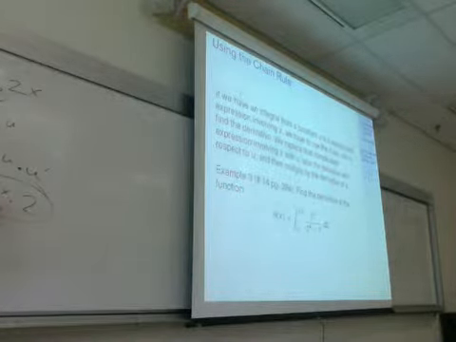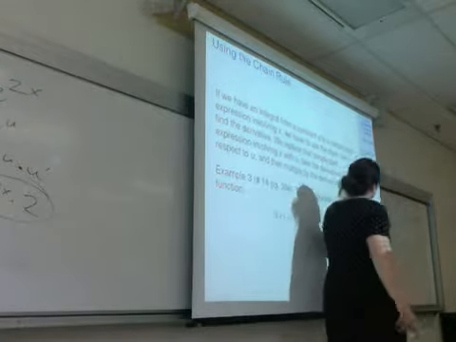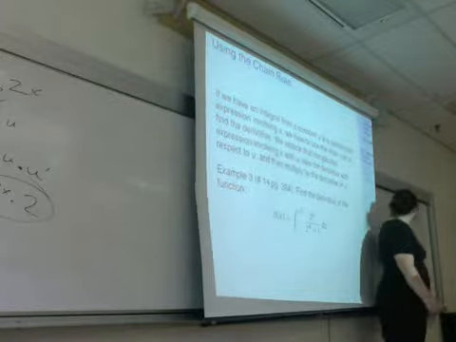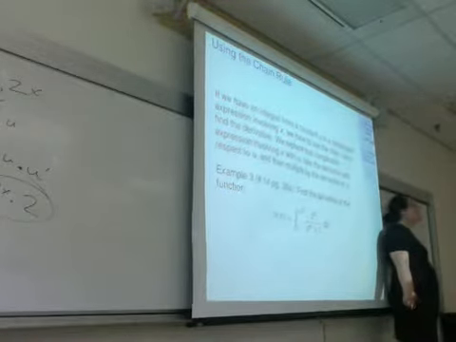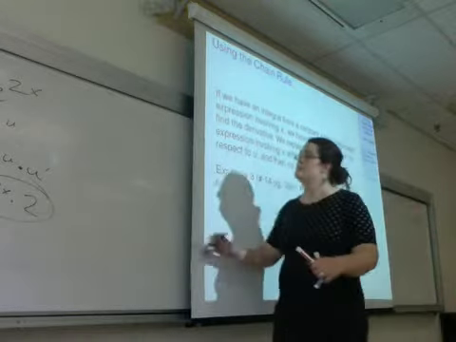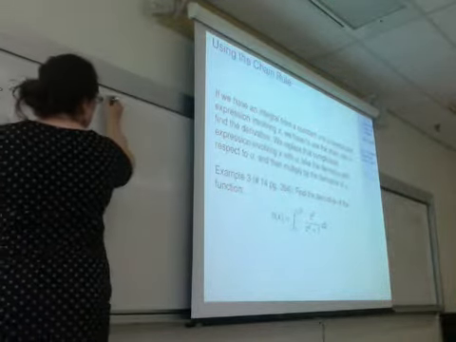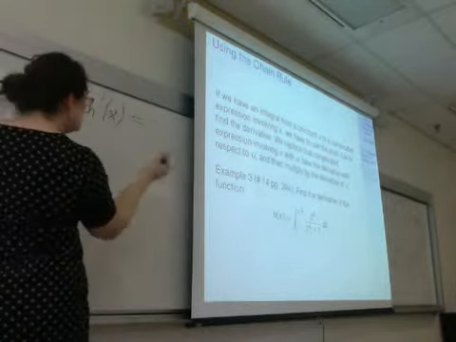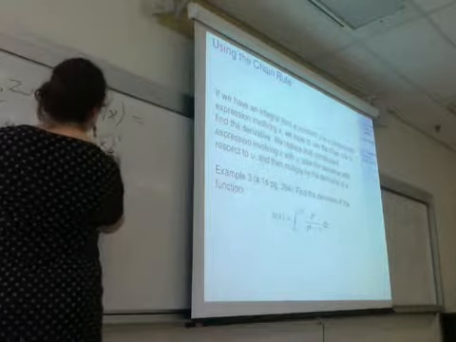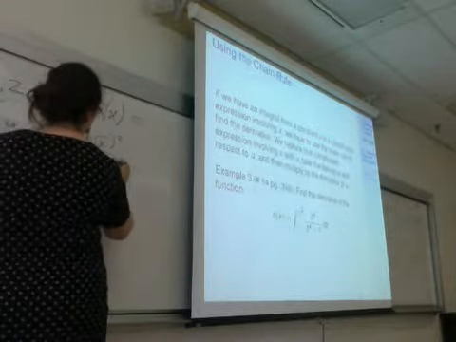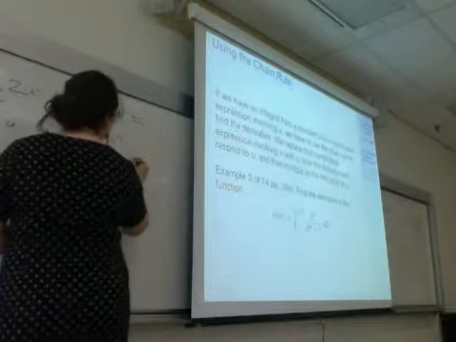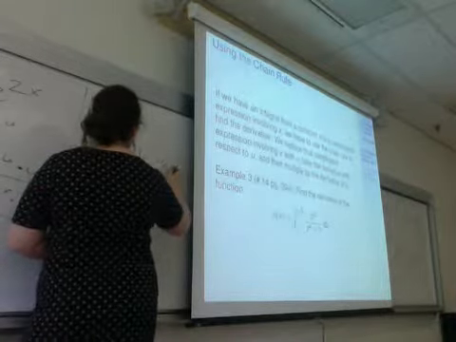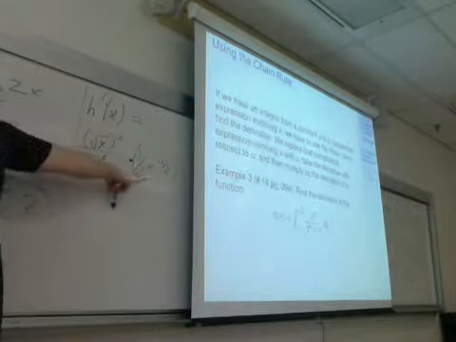Right, so that's why. Same thing here, if I'm using the chain rule, this square root of x I wish was just a u. Replace it with the u, take the derivative with respect to u. Once I've done the derivative with respect to u, I have to multiply it by u prime. That will mean that h prime of x here will be, u is square root of x, so I'll have square root of x squared over square root of x to the 4th plus 1. And I've got to multiply by u prime. Since u is square root of x, u prime is 1/2 x to the negative 1/2. It's the derivative of square root of x.